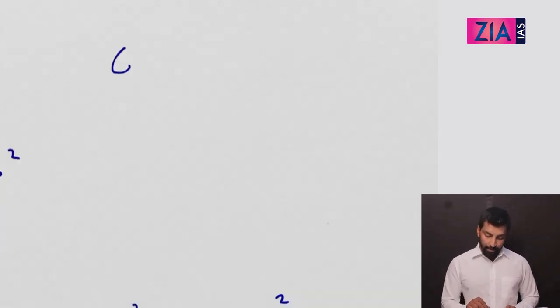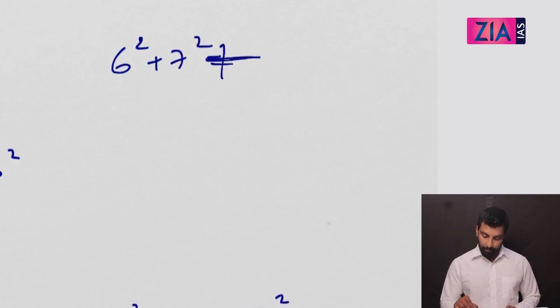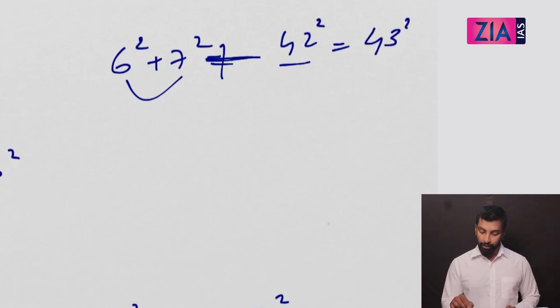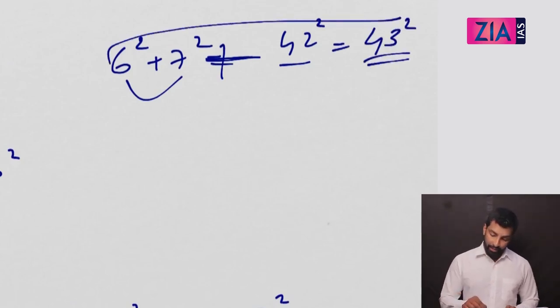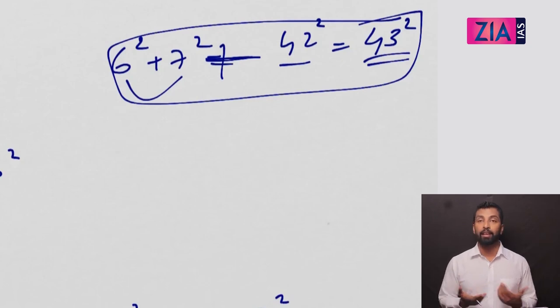Now you can tell me, if I am taking 6 square plus 7 square, what should come here, right? If this is plus, this has to be the product. 42 square should be equal to 43 square. Now I can make any question based on this pattern. I hope this is clear for all of you.